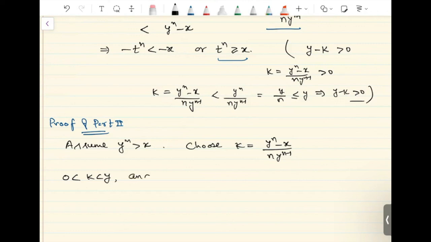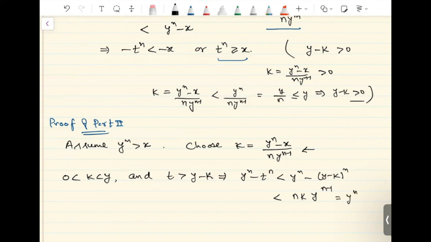And we have shown that whenever t is bigger than y minus k, this implies y raised to n minus t raised to n, which is less than y raised to n minus y minus k raised to n. This we showed to be less than or equal to nk times y raised to n minus 1. On substituting this value of k, this is the same as y raised to n minus x.